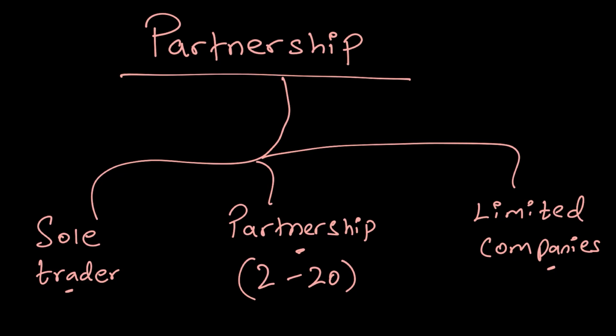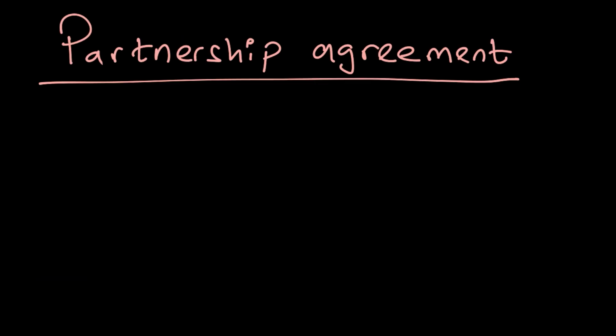How would they decide how to keep the profits, who gets what, how much can you withdraw? All of this has to be decided when you form a partnership. In order to decide this at the time of forming a partnership, we draft something called a partnership agreement.